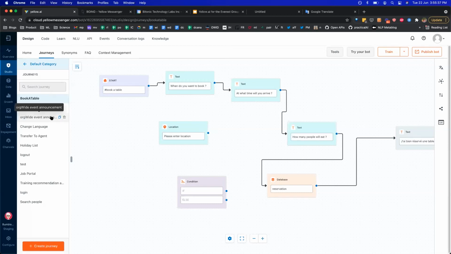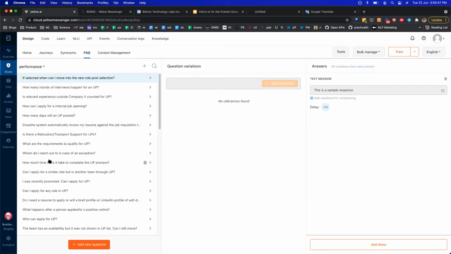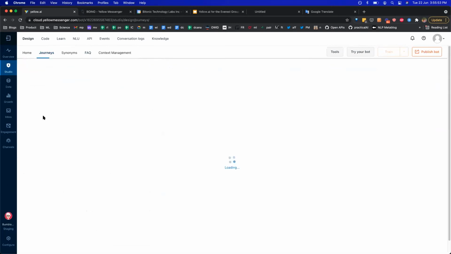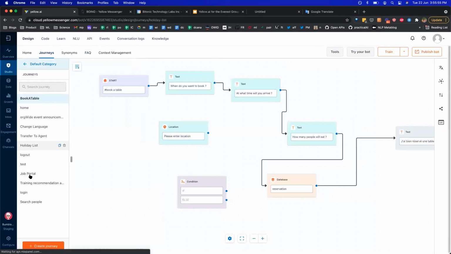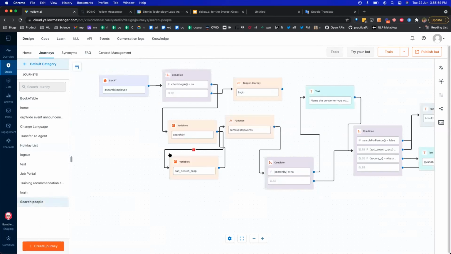So one of the examples is our HR template that you see on the screen here. If you notice, the complete template comes pre-built with all of these different categories of questions, which the bot is already trained on. All you need to do is go ahead and configure answers over here. Similarly, there are a lot of different journeys like leave management, holidays, payslip, search for people, etc. that come out of the box as well.